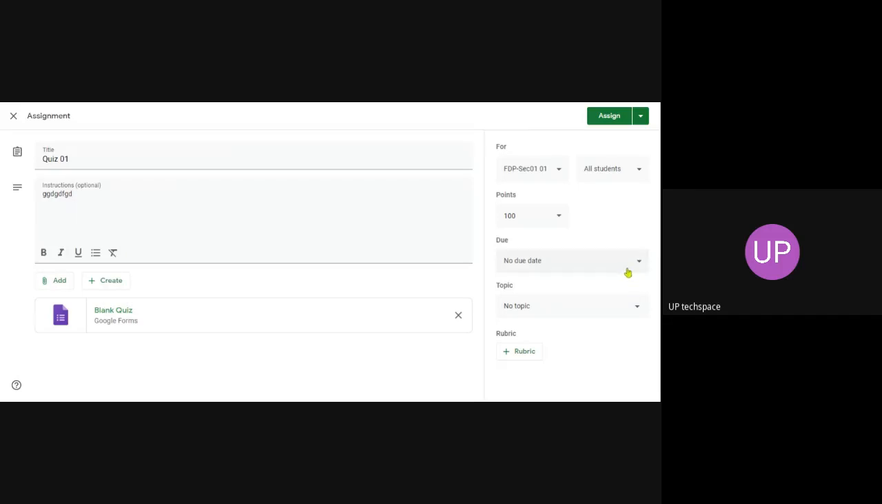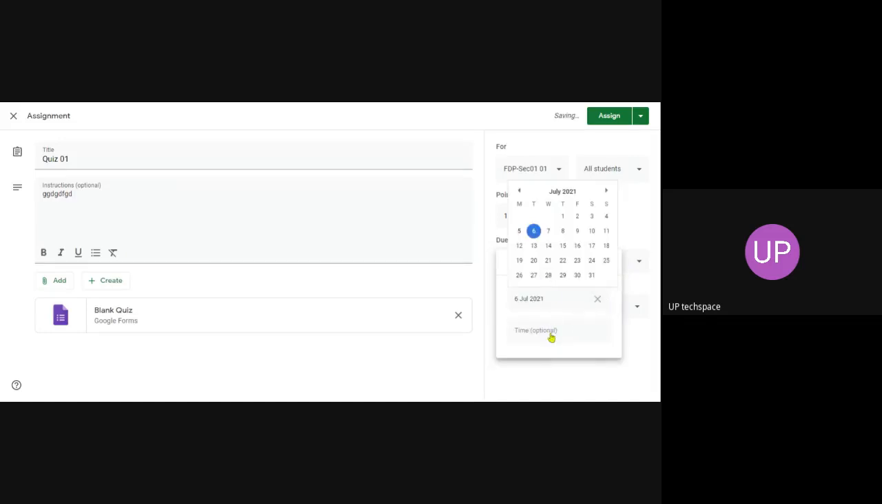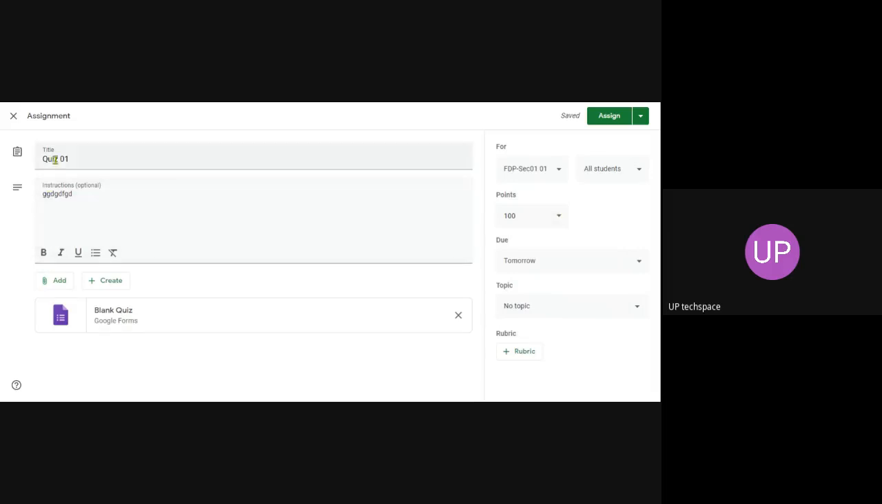Here also, in the earlier section, somebody asked how to set the due time and due date. Here also you can set the due date. Due date and time can be set in the quiz if you assign via Google Classroom.